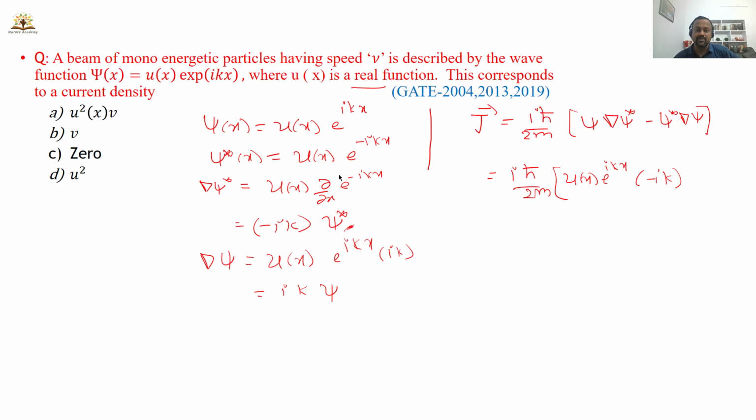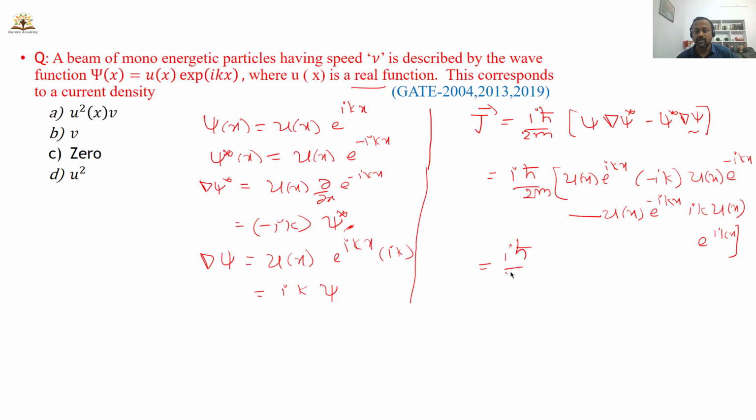Psi star is how much? u of x into e power minus ikx. So u of x into e power minus ikx, minus psi star you have to write here, that is u of x e power minus ikx into del psi. Del psi is simply ik into psi. ik into psi is u of x e power ikx. So this implies